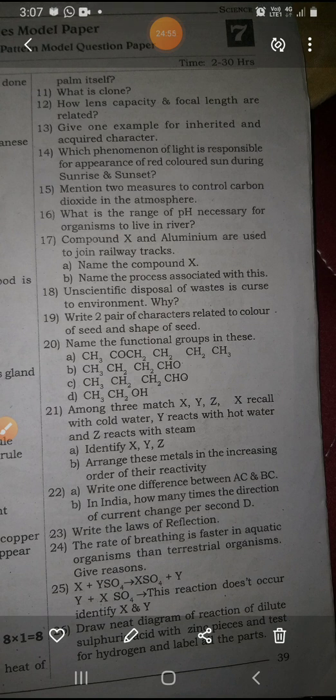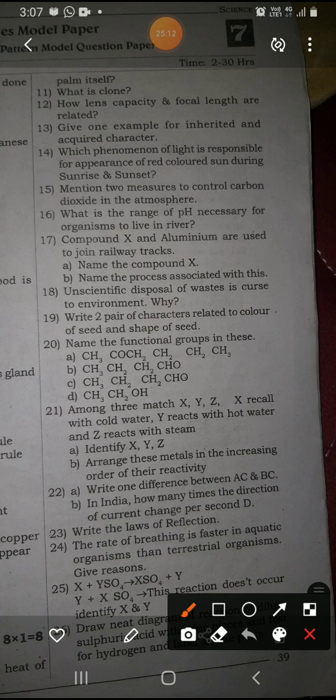Next is the 16th question, and the last question we are going to discuss just now: what is the range of pH necessary for the organisms to live? This is a different sort of question. Try to understand the question: what is the range of pH? You know the pH necessary for organisms to live in a river; he asked about the river. Children, I'll tell you the value, kindly note it down: 6.7 to 7.5.